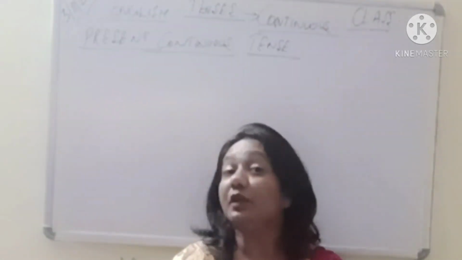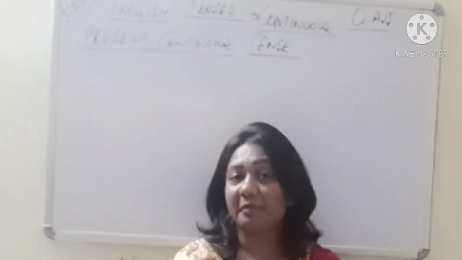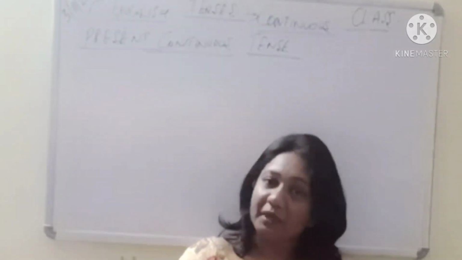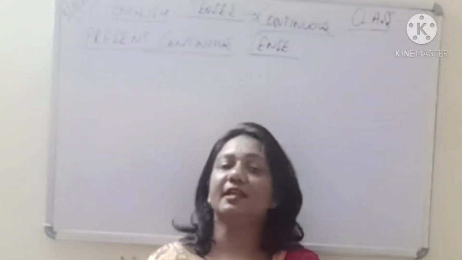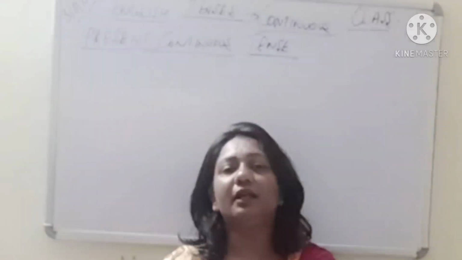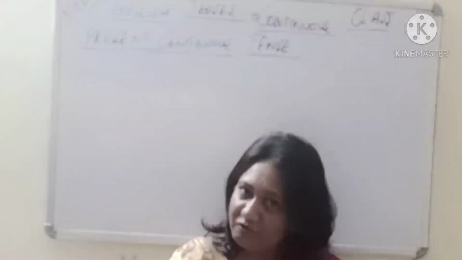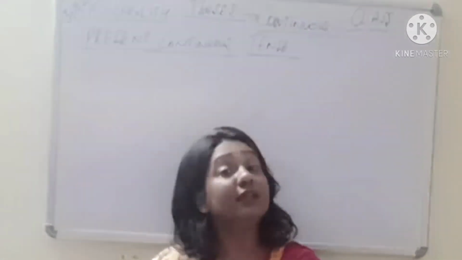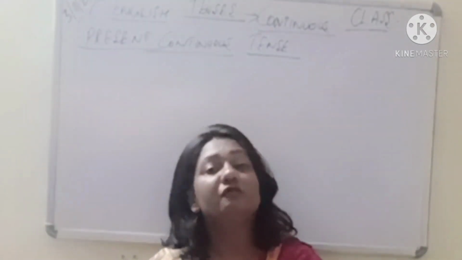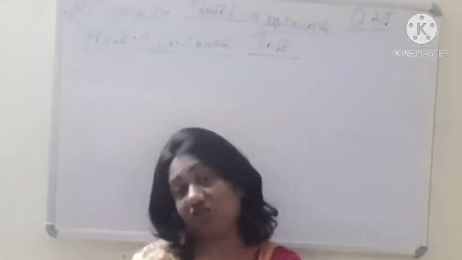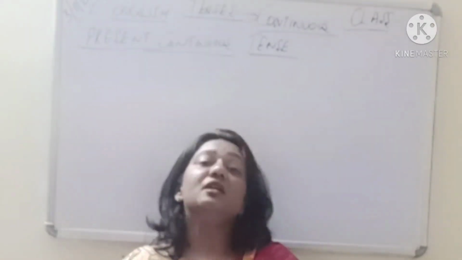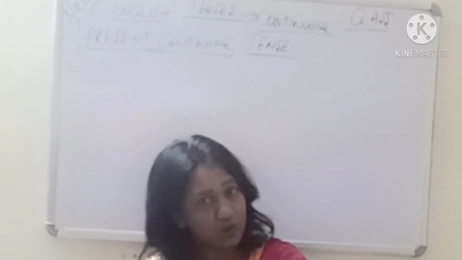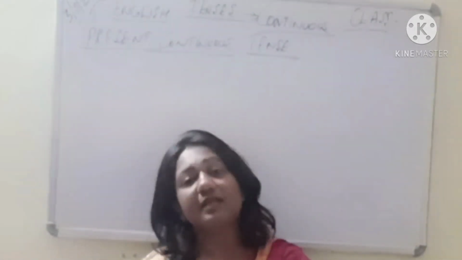So we have already started with a very important topic. I hope you remember tenses, and we have discussed what is simple present tense, what is simple past tense and what is simple future tense. Apart from that, we have discussed a small topic related to it, what are verbs and types of verbs, that is auxiliaries we have discussed and the main verbs we have discussed, and then a small topic that is subject verb agreement and the sentence structure we have discussed, the sentence pattern. So all these things I hope you have understood, and we have discussed some of the exercises from your book also related to simple past, present and future tense.